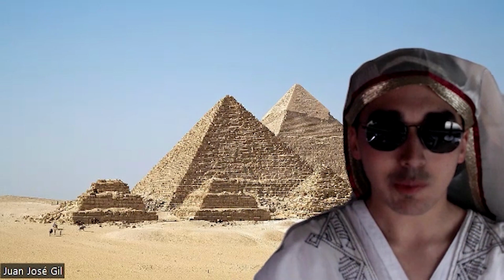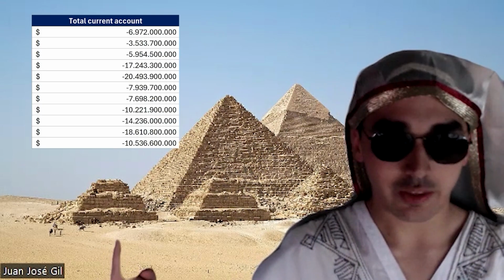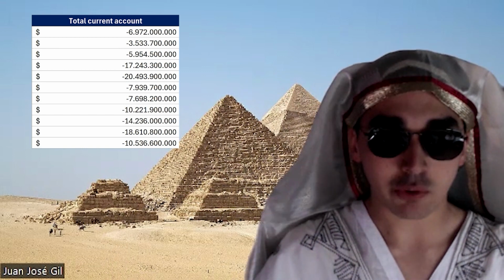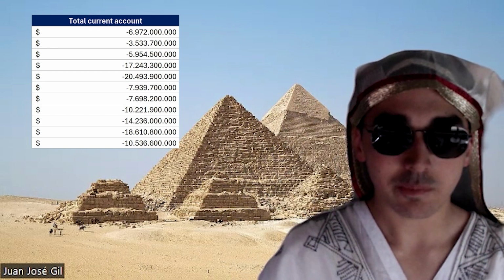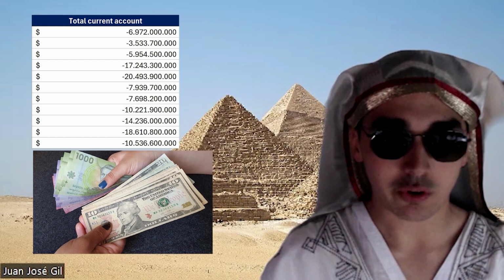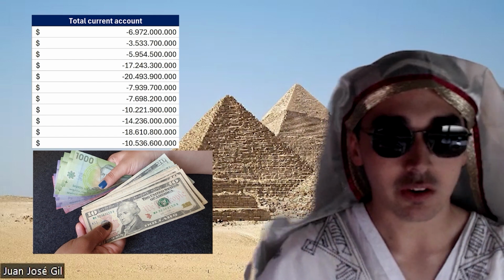Lastly, let's see the bigger picture of the balance of payments. As we stated before, we can see how the current account is in deficit, mainly because of the amount of imports and interest payments that Egypt makes every year. This generates a debt for Egypt in the foreign currency, which can be problematic and unsustainable in the long term.